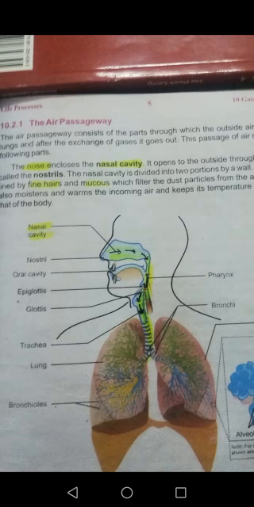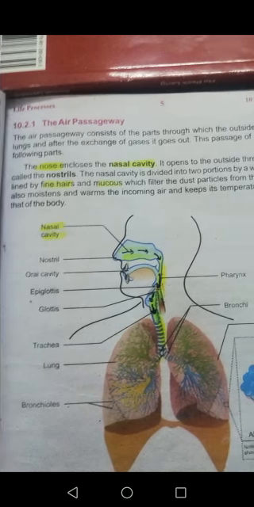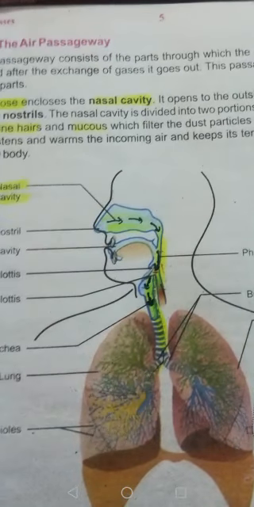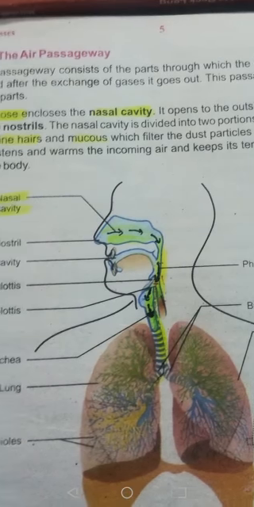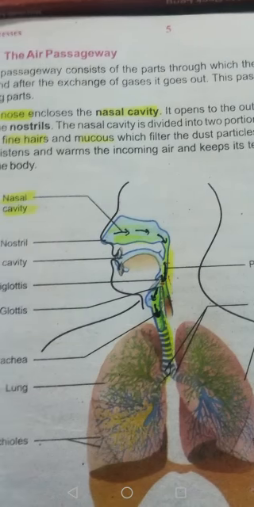The pharynx is a muscular, tube-like structure, and it is common to both the digestive system and the respiratory system. Food enters here, and air also enters. From the pharynx, food enters the esophagus, and air enters the next part of the respiratory system, that is the larynx.